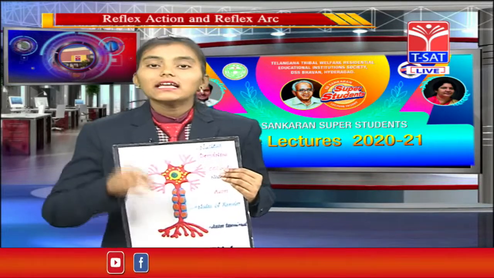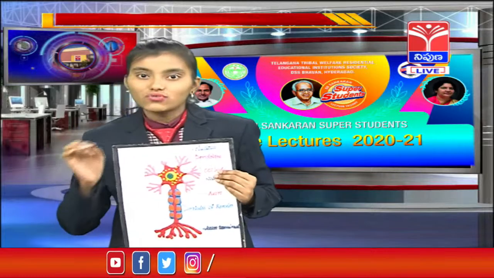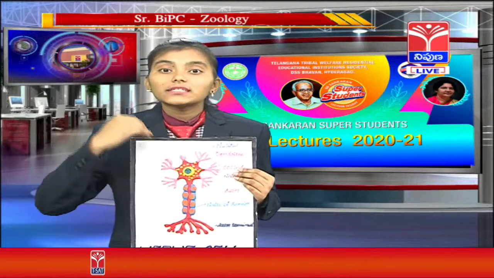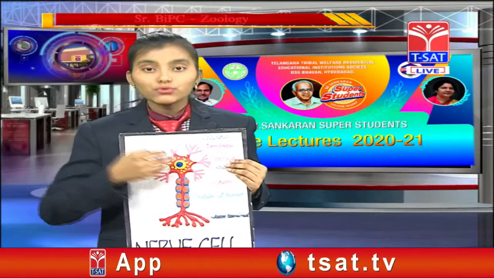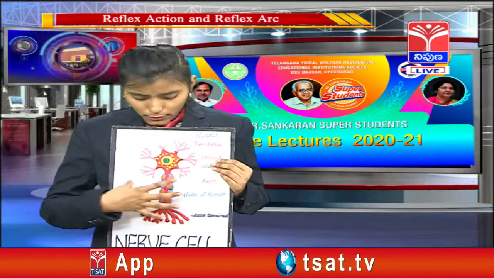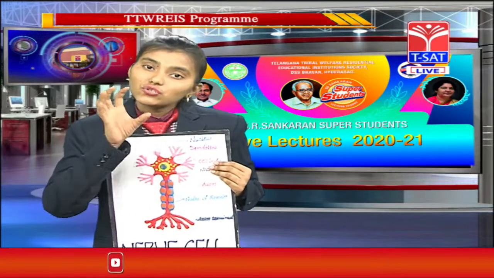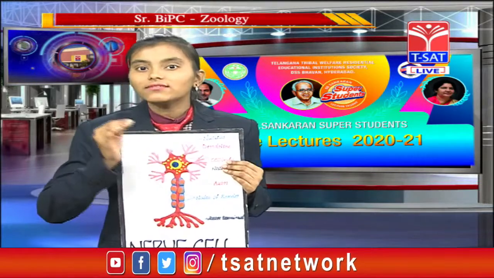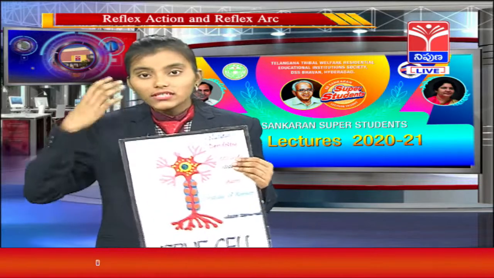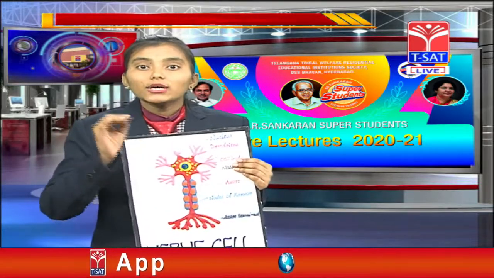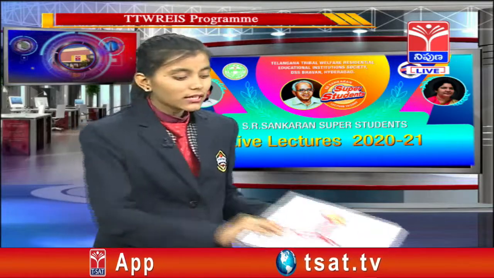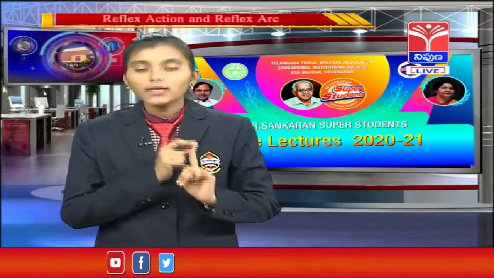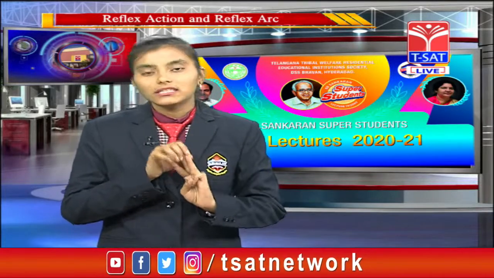Here we can see that the axon is a long fiber like structure which transmits the information from the cell body to the different parts of our body. Previously we said that the dendrites are short fibers, but axons are long fibers. These are the main functions of the axon. So in this neuron we saw 3 parts: the first one is the cell body, the second one is the dendrites, and the third one is the axon.